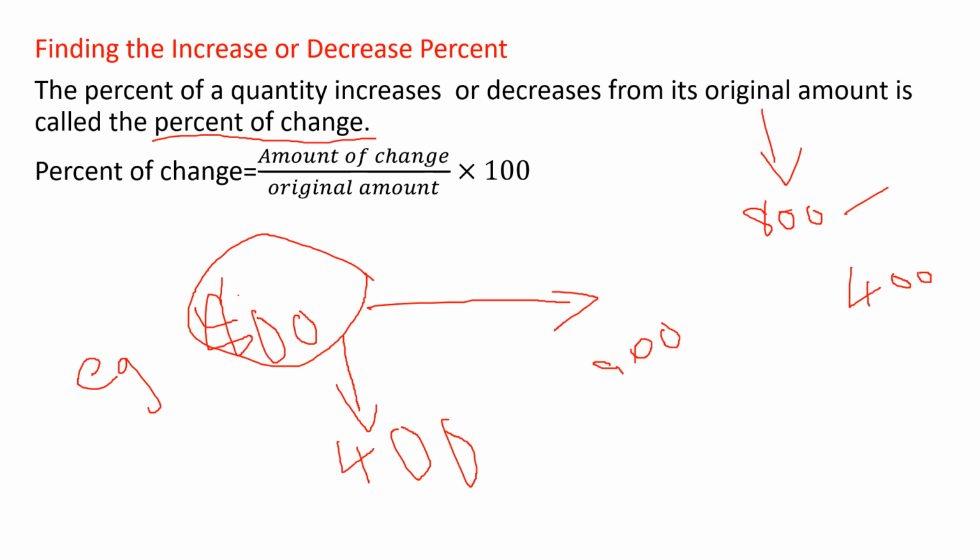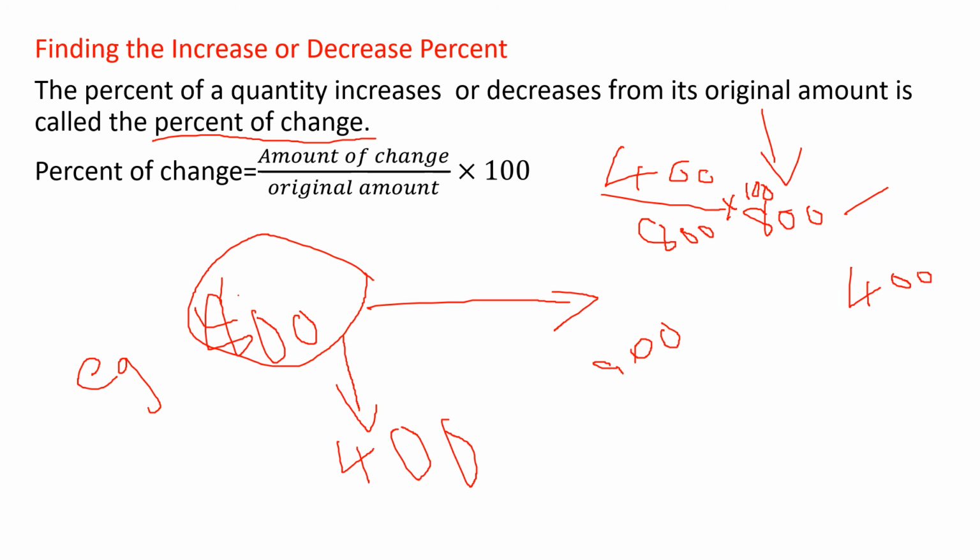Amount of change. So here, what is the amount of change? 400 is the amount of change, right? 400 is the change. And what is the original amount? 800. So 800 into 100, right? Since we want to find the percentage of change, we are multiplying by 100.